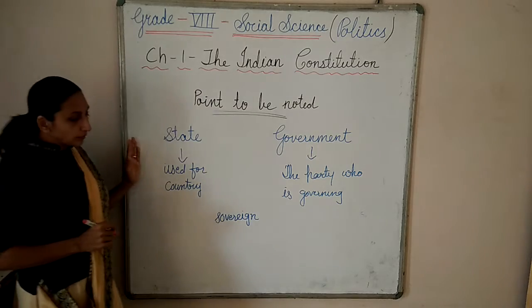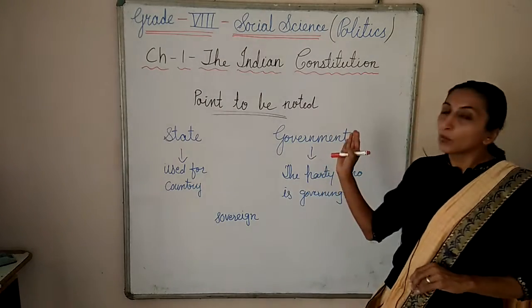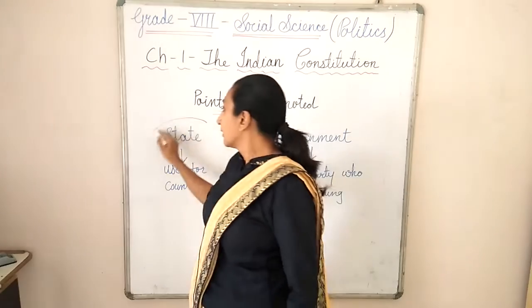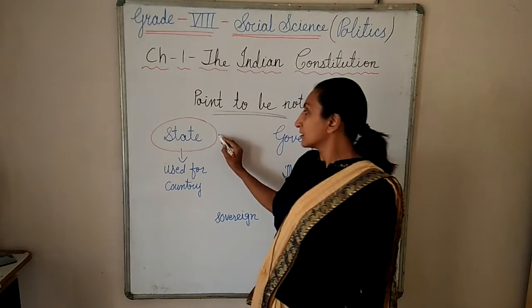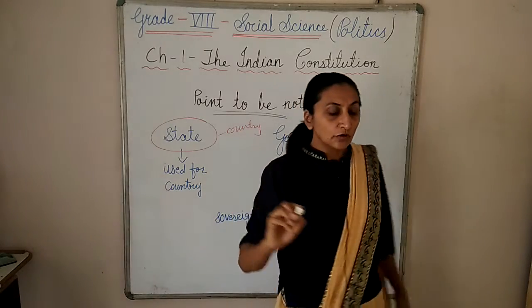Now one very important point is there, that it is given state and government. Here the word state is not for a state like Gujarat, Maharashtra, Madhya Pradesh, but the word state is for the country. Who is the Prime Minister of the Indian state?